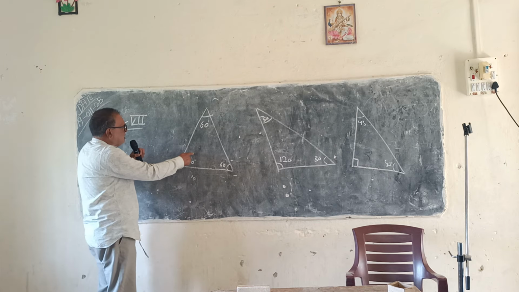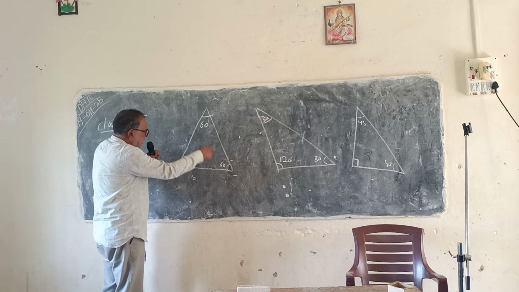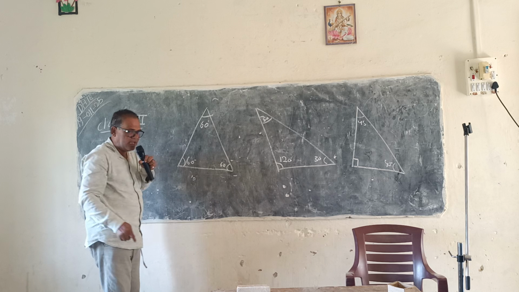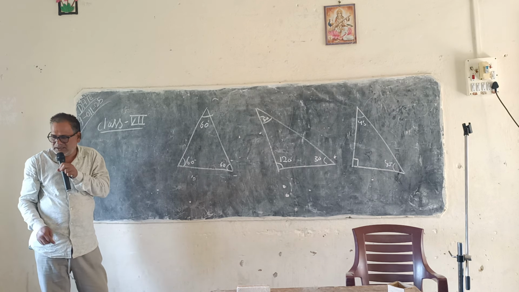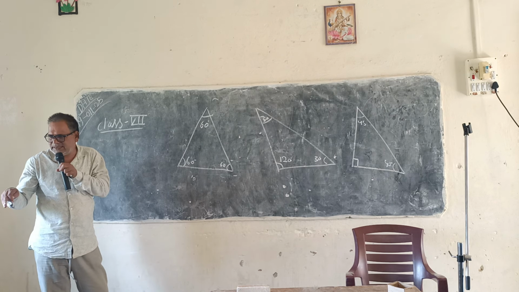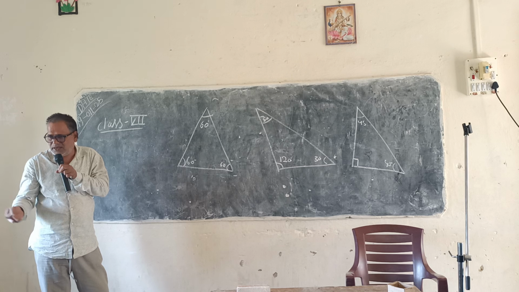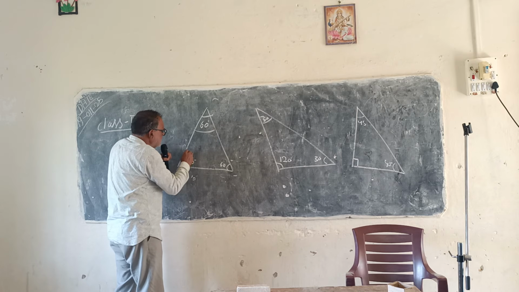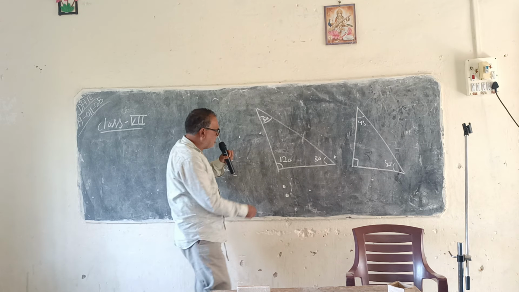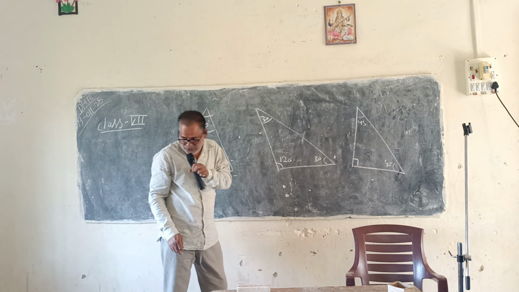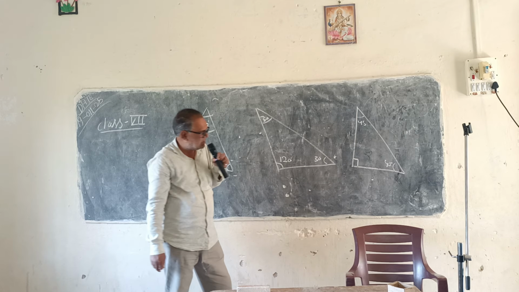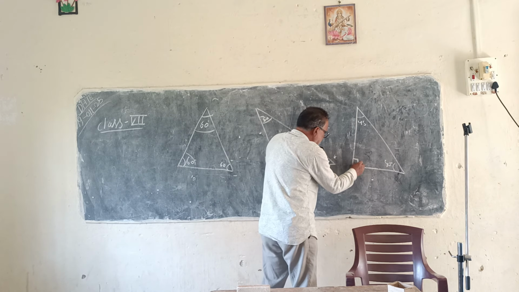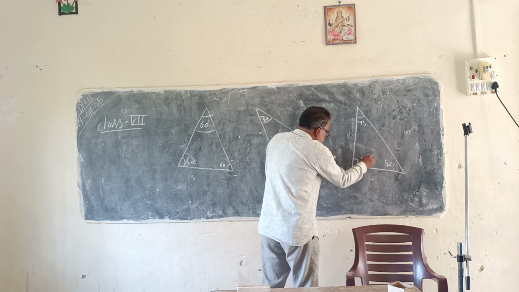In this triangle, what you see is that each angle is an acute angle. An angle less than 90 degrees and greater than 0 degrees is called an acute angle. So each angle of this triangle is acute. But one angle of this triangle is obtuse. And in this triangle, one angle is 90 degrees.